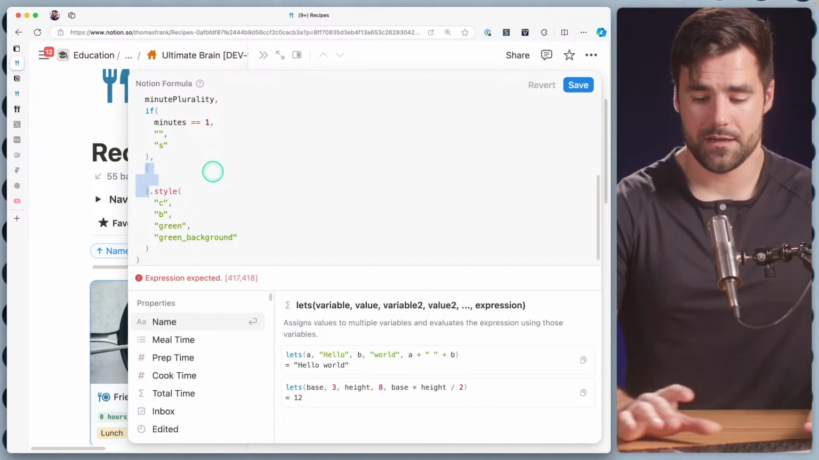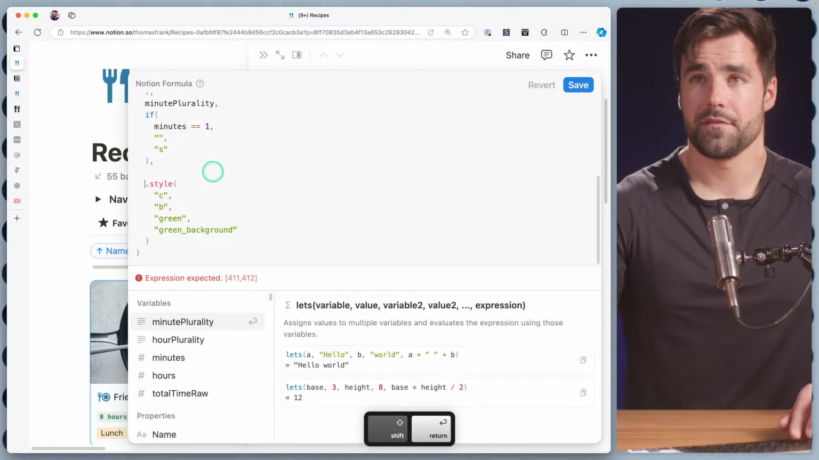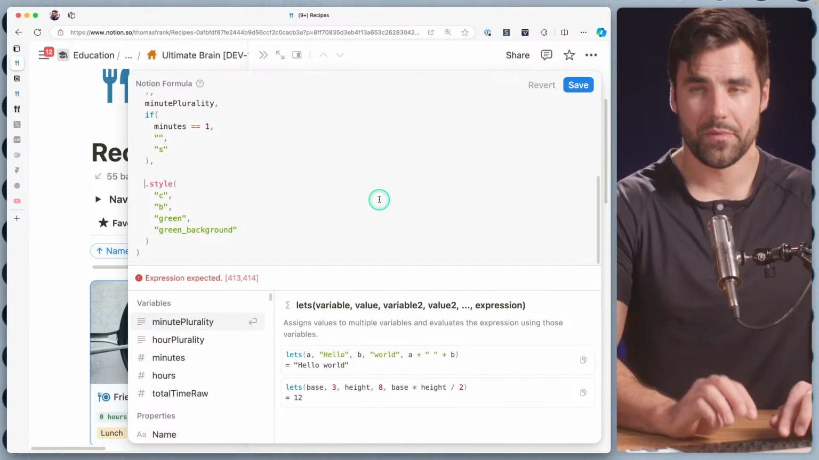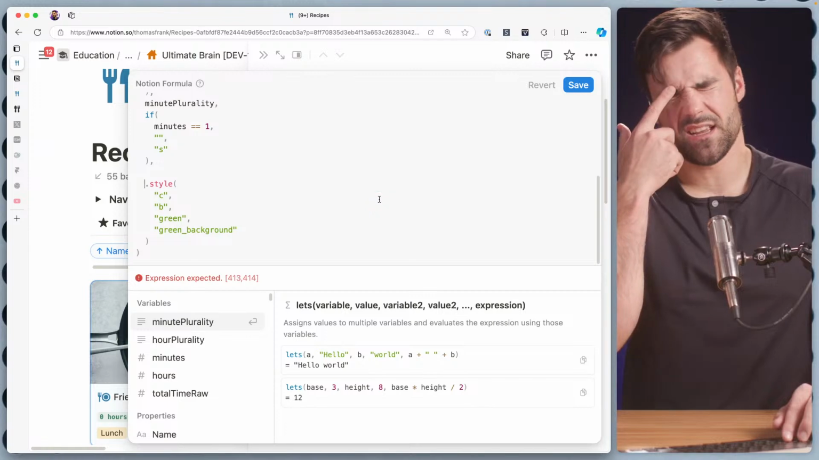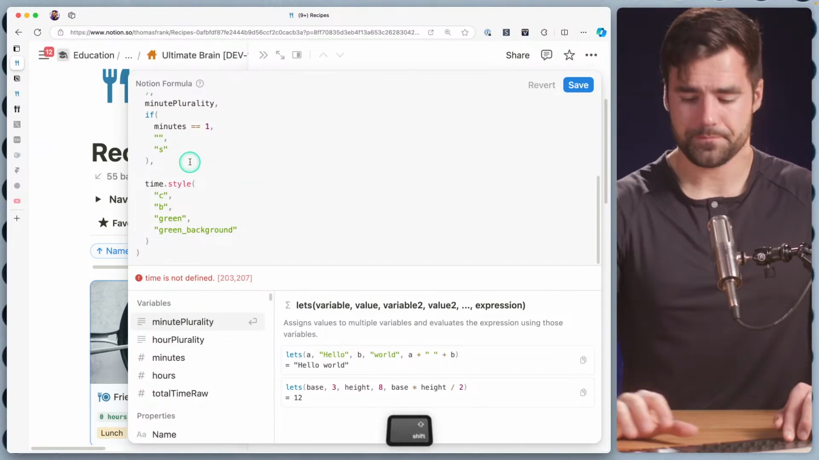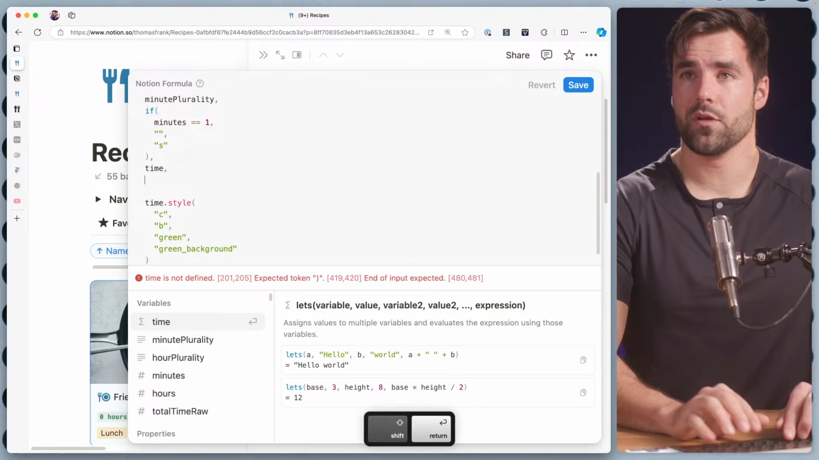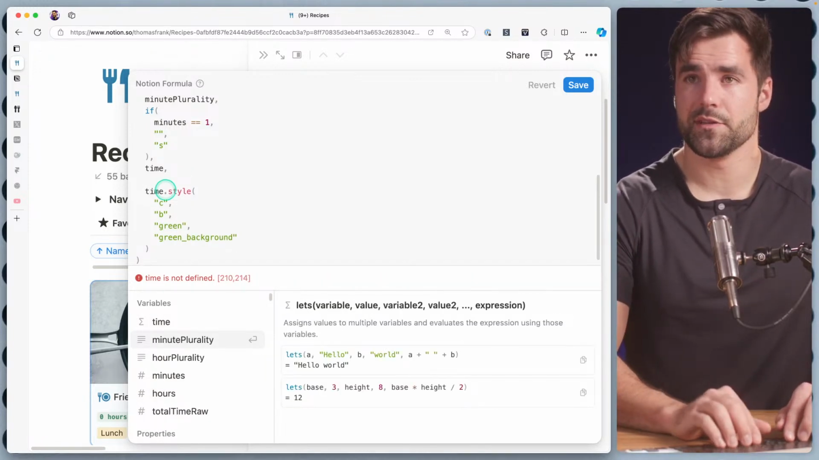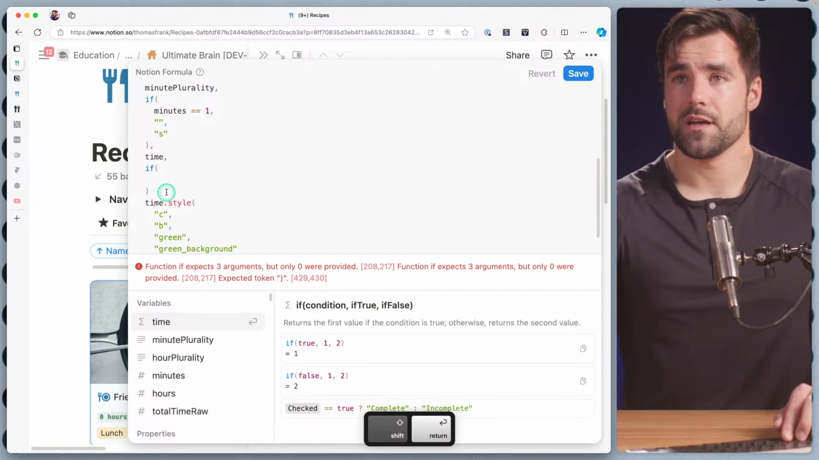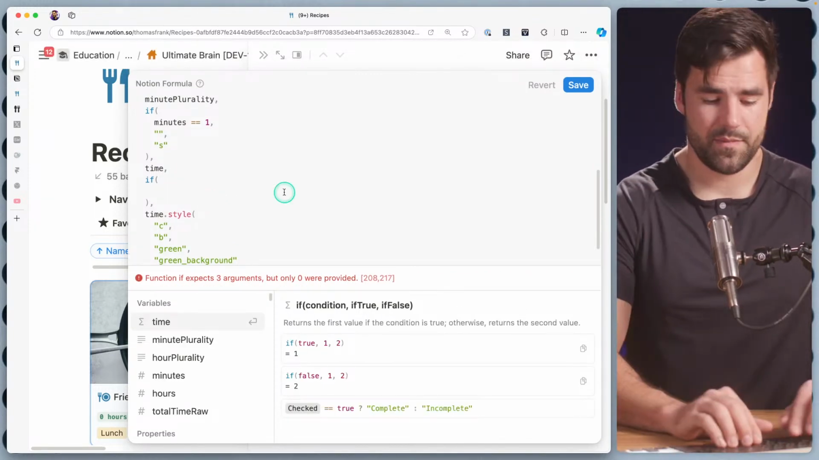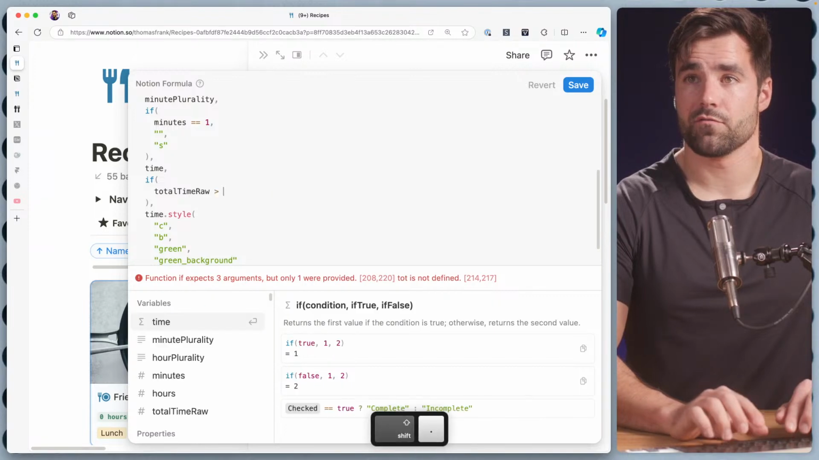And instead of all of that plural or all that parenthetical grouping being on style, let's get a good variable name for it. Let's just call it time, time.style. So we're going to create ourselves a time variable. The time variable's output or return or stored value is going to be the return value of an if statement. And the if statement is going to be if total time raw is greater than,